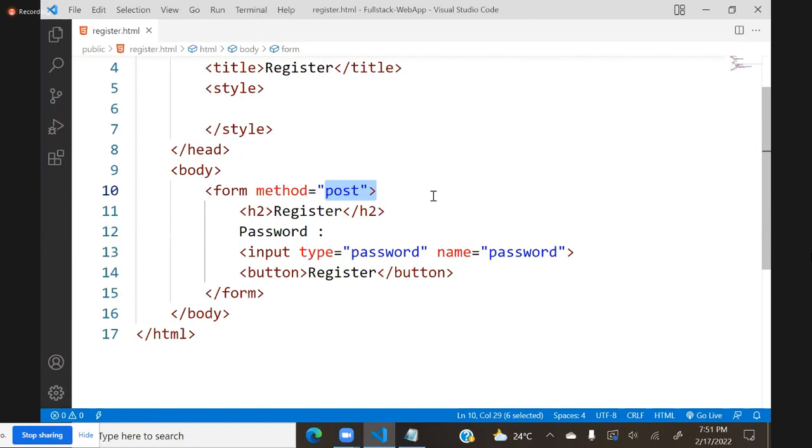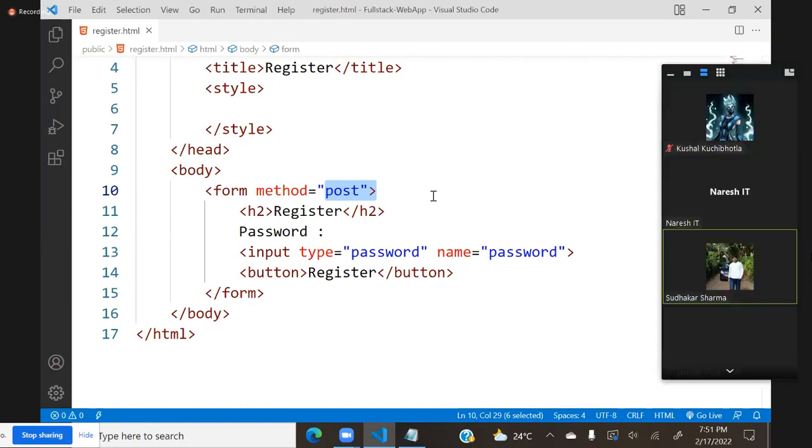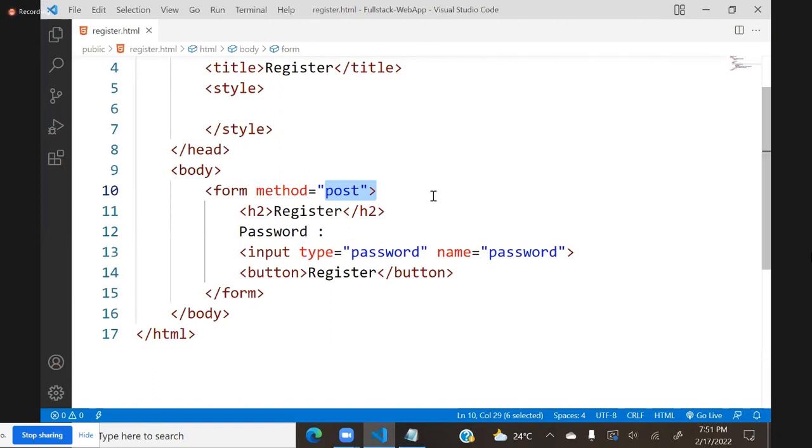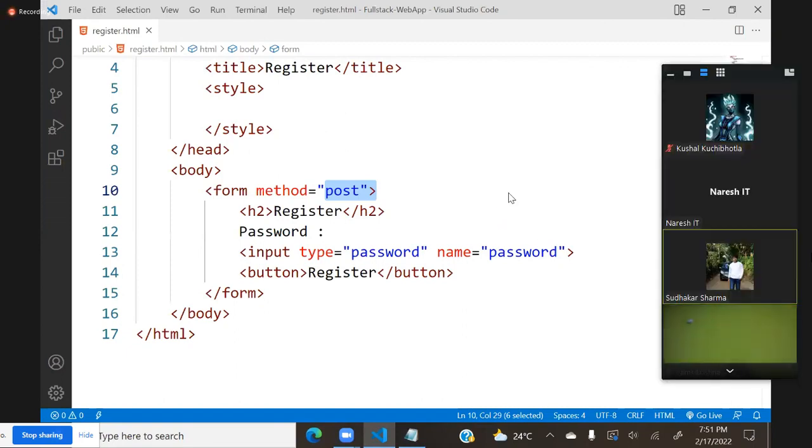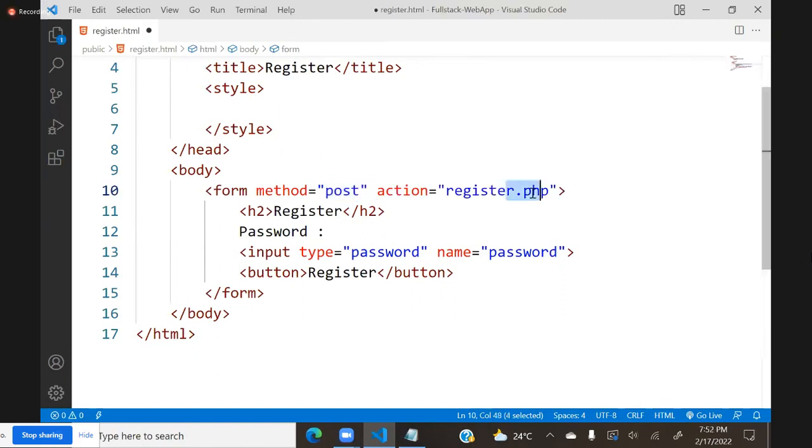By using action, we will post to some register.php, ASP, JSP, server side pages. Server side pages will be JSP, PHP, ASP like that. That means from our HTML page, from the front end, we are submitting data to the backend. The backend page will collect it and use it. Action indicates where to submit, but that is done by server side. Later, you will learn that server side.